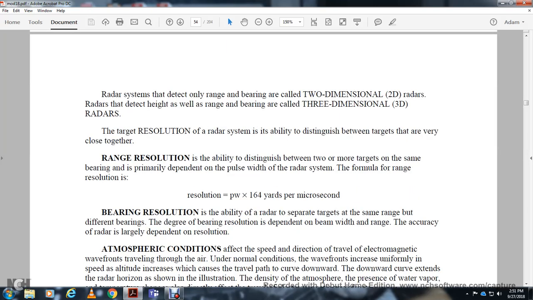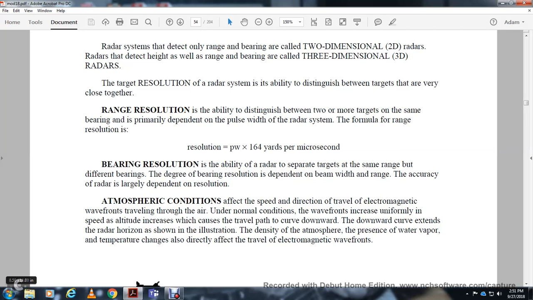Bearing resolution is the ability of the radar to separate targets at the same range but with a different bearing. The degree of bearing resolution depends on the beam width, and the range and accuracy of the radar are largely dependent on the resolution.